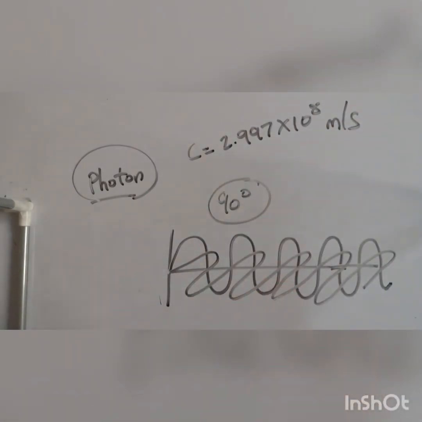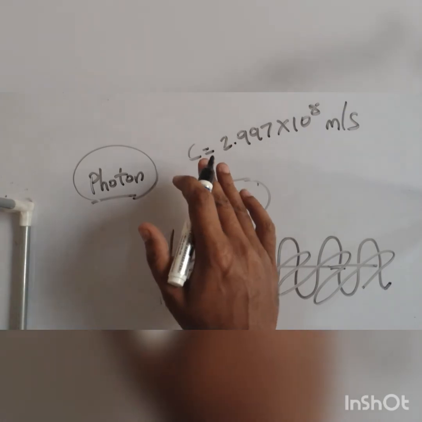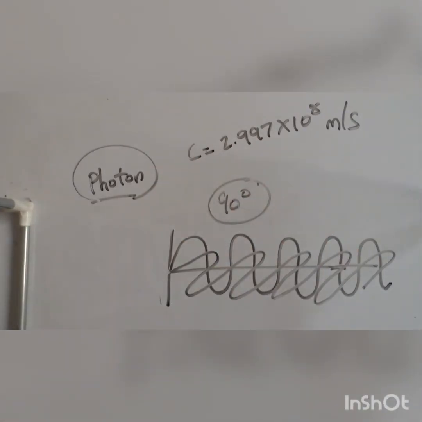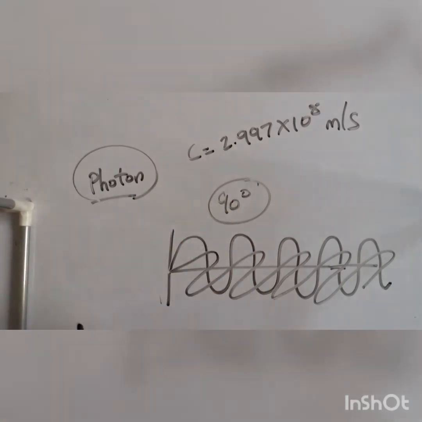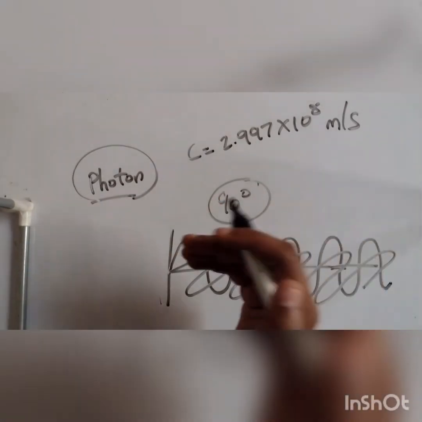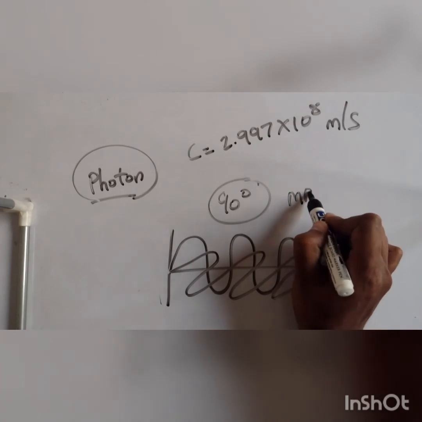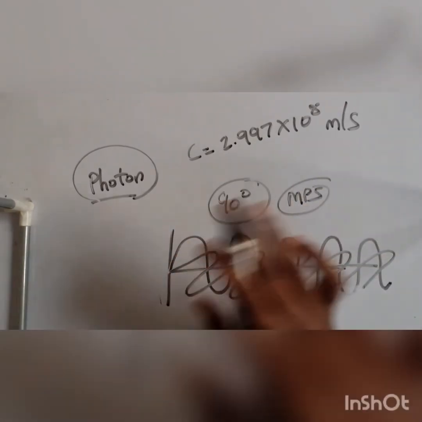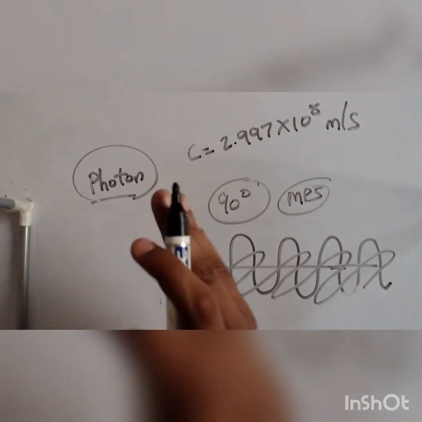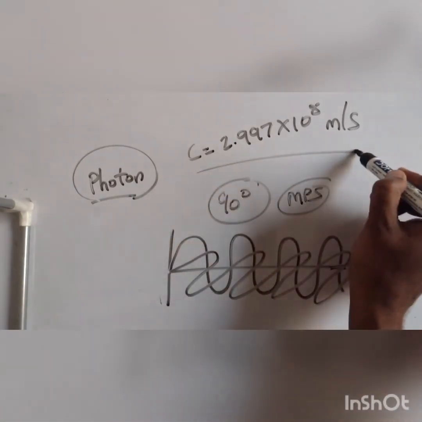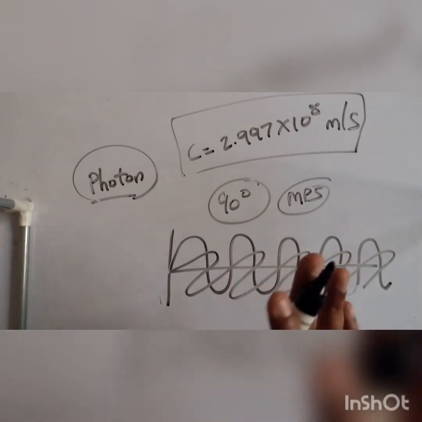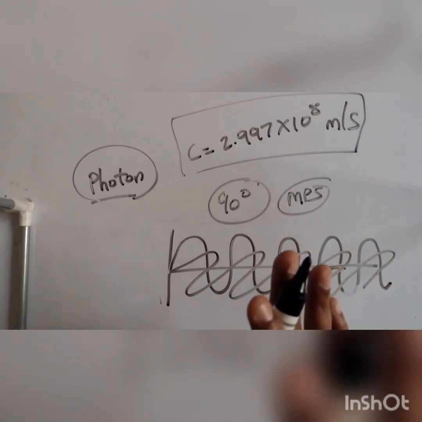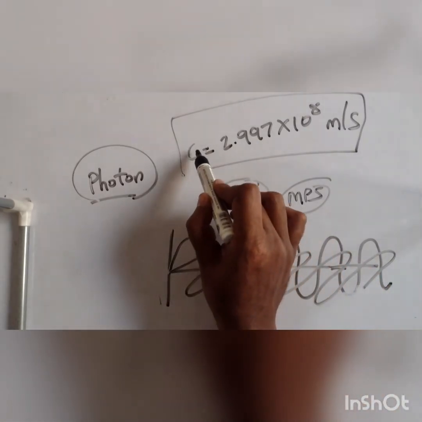Okay, now there is a lot more to ask. Can this speed be exceeded? To be honest, there is no satisfactory answer for that, because our universe is made in such a way that no one can cross the value of c. It's the maximum permissible speed. You can say the maximum permissible speed for any element, whether living or non-living, whatever, cannot cross this value of c. Why? The answer is not satisfactory. There are many theories, but none are satisfactory.